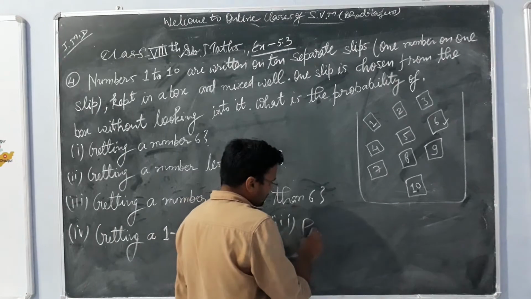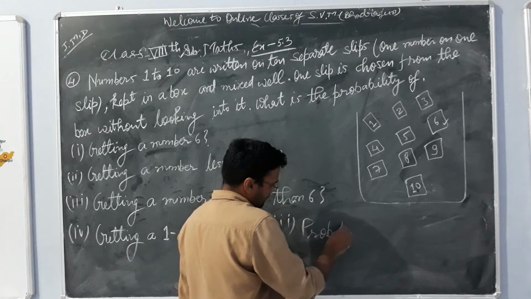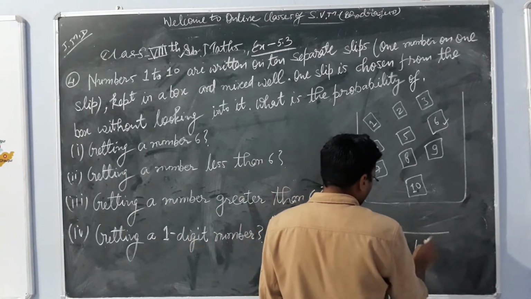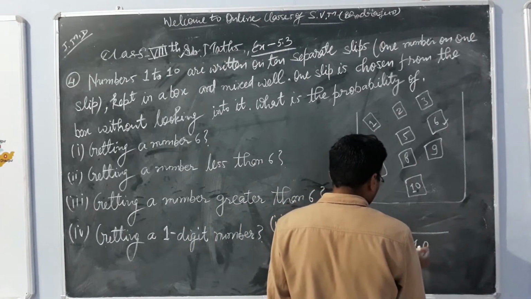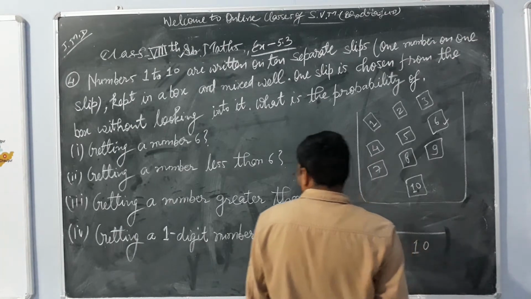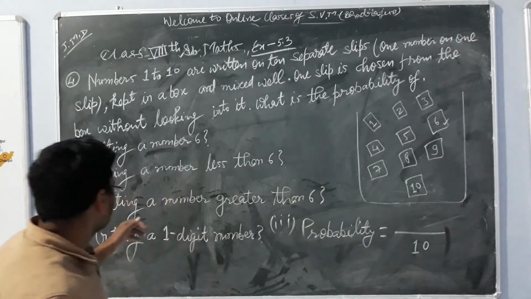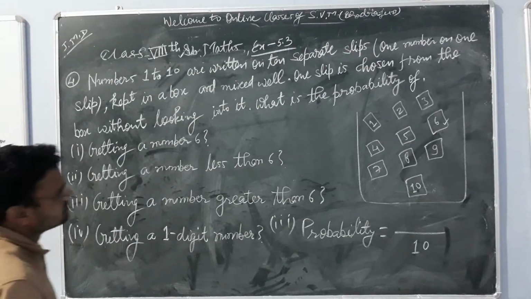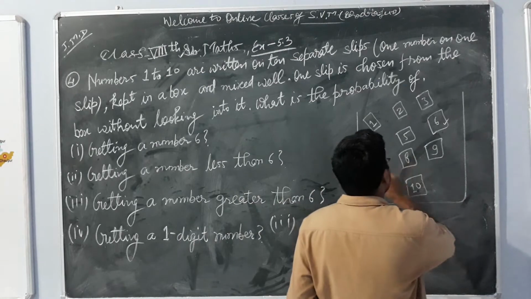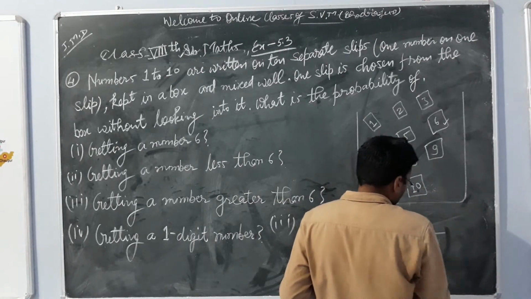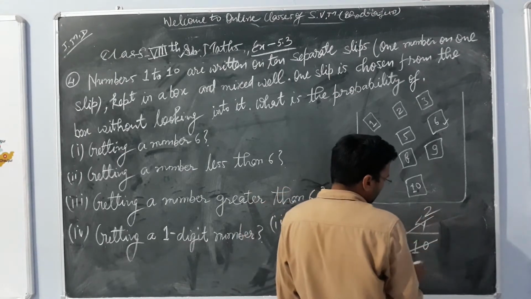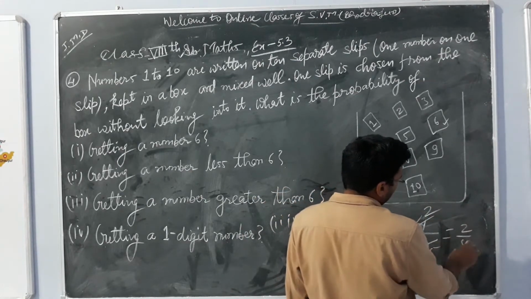Okay, probability equals total number of outcomes, which are 10, and what is asked? Getting a number greater than 6. How many numbers are greater than 6? 1 2 3 4, 4 are greater than 6. So our answer is 4 upon 10, and 2 twos are 4, 2 fives are 10. So final answer is 2 upon 5.